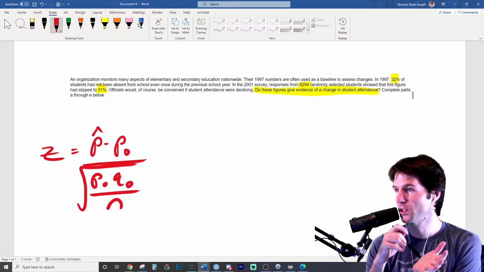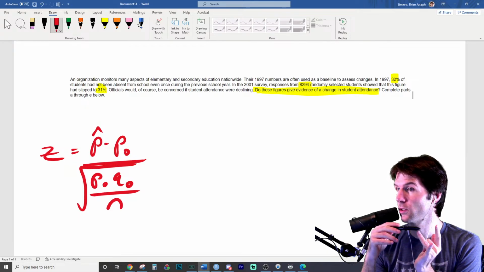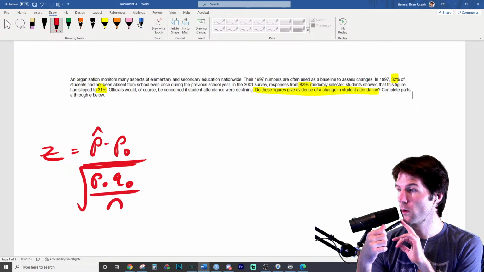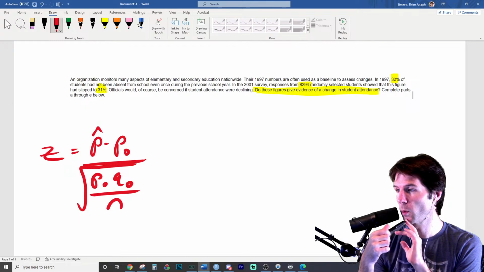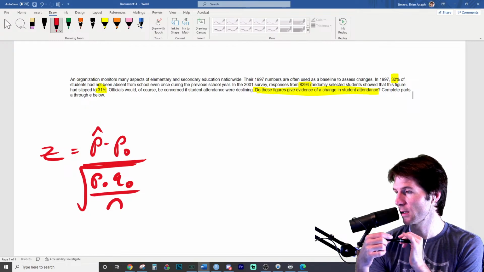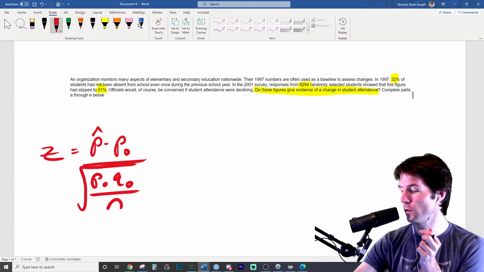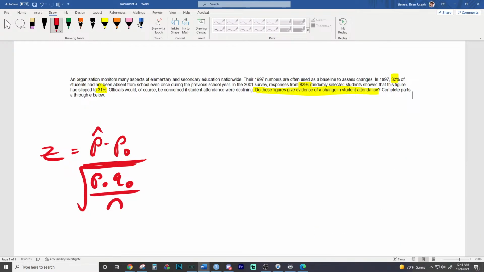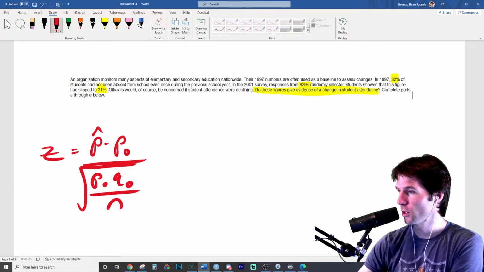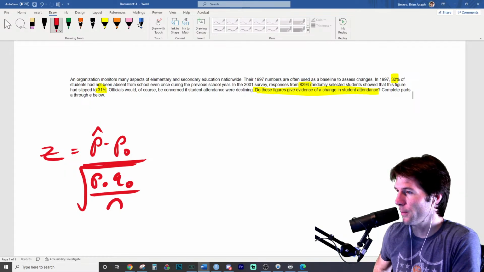So we have 32% from a sample of 8,294, where in previous years it had been 31%. In previous years it was 31%. 31% does not come from a sample. 31% is what we assume is true. So what notation do we have here? Do we have any sort of notation?